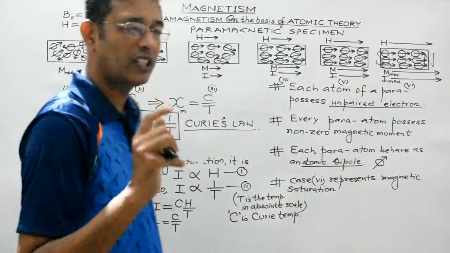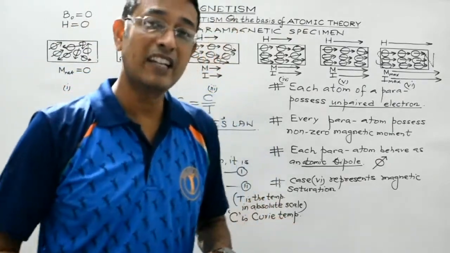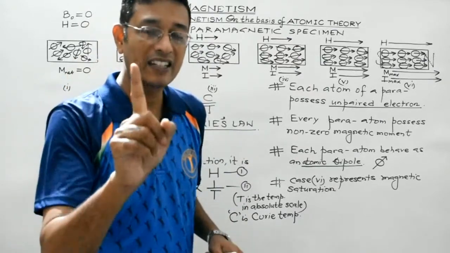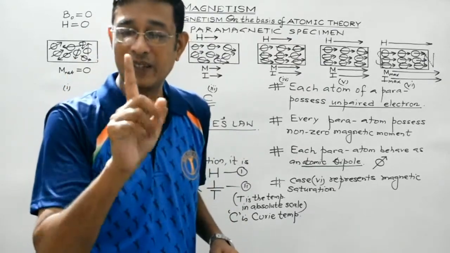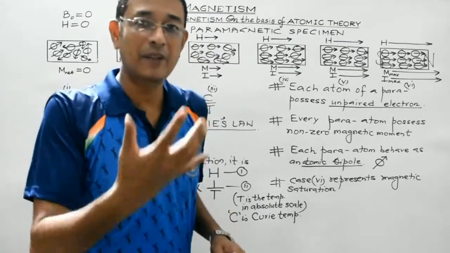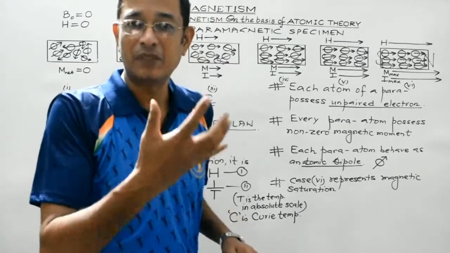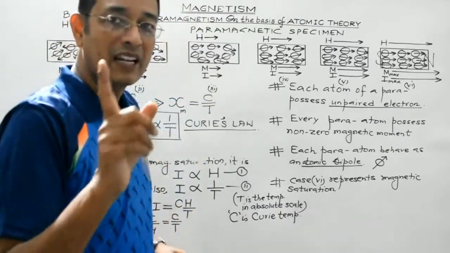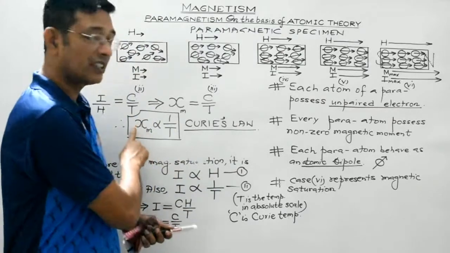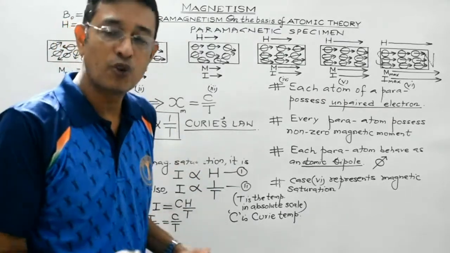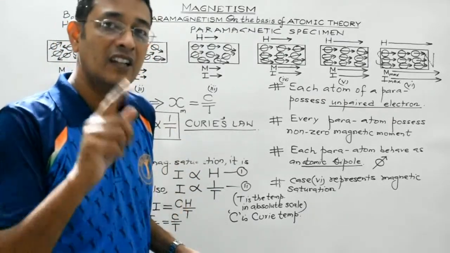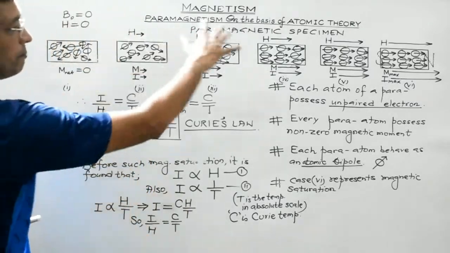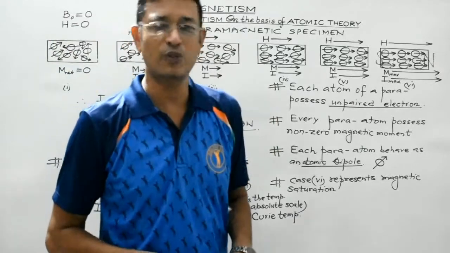One thing to be noted is that diamagnetic behavior is independent of temperature, but paramagnetic behavior does depend upon temperature. For paramagnetic substances, the magnetic susceptibility is inversely proportional to the temperature in the absolute scale. Clear, students? So this was about paramagnetism on the basis of atomic theory.